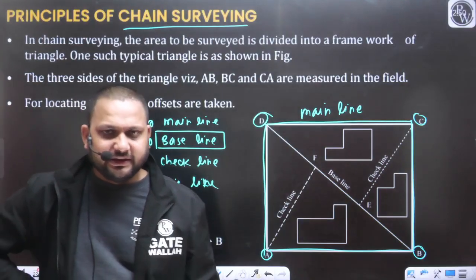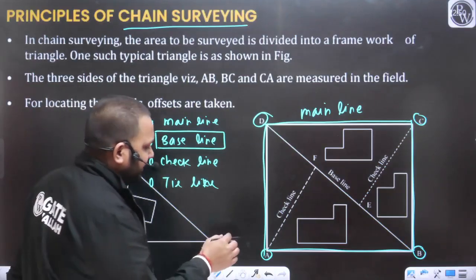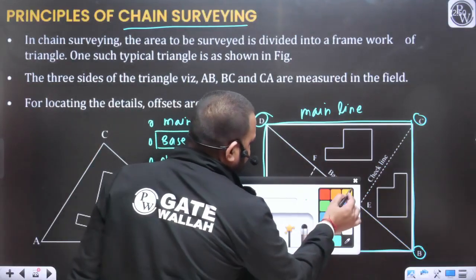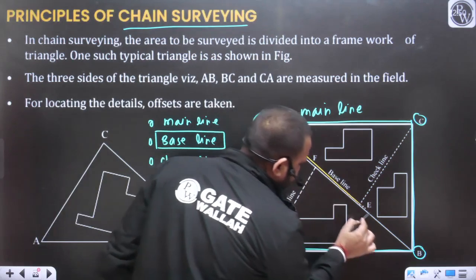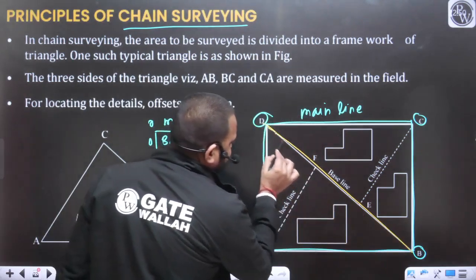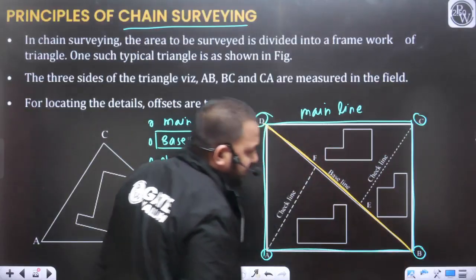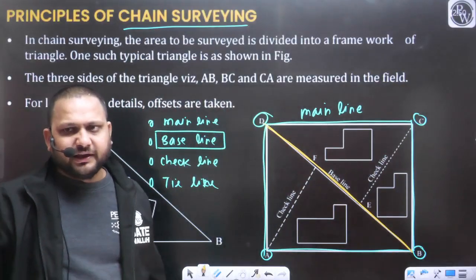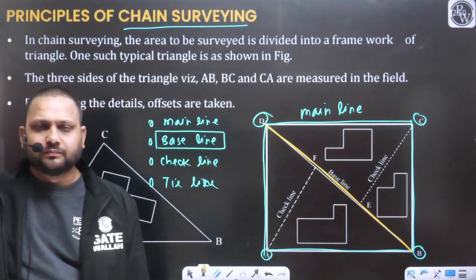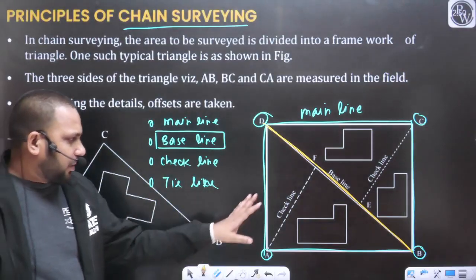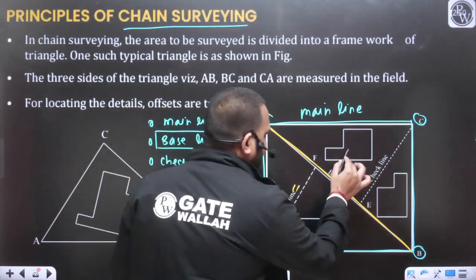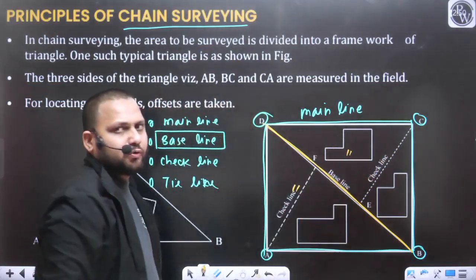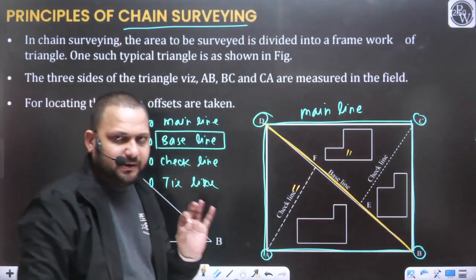So in this diagram, as you can refer, this is the line. Can we say this is going to be the longest line in this chain survey? This yellow line is the longest line in this chain survey, yes or no? And this is also dividing the entire area in approximately two equal parts. Everyone please confirm.